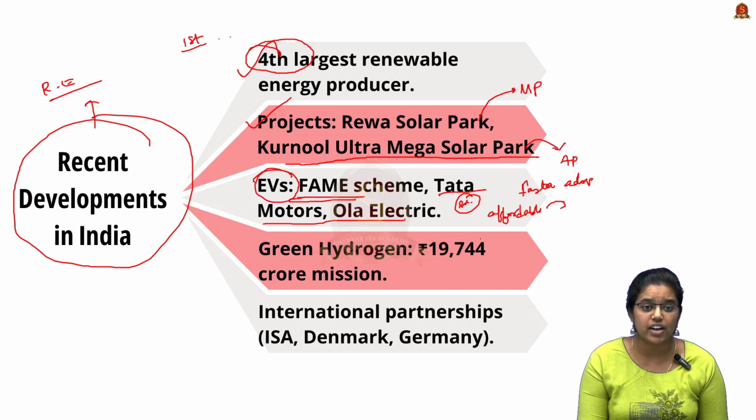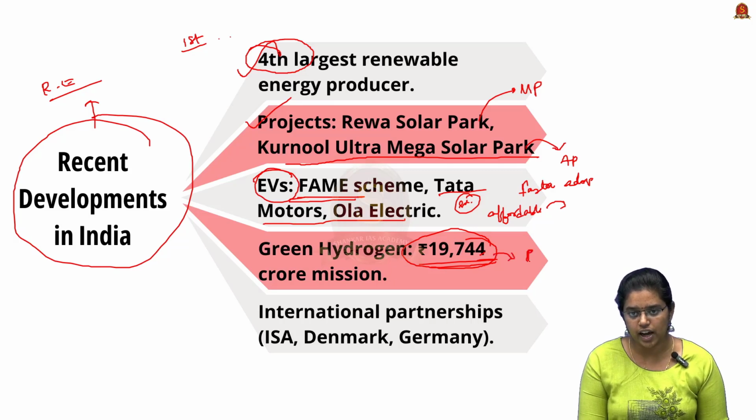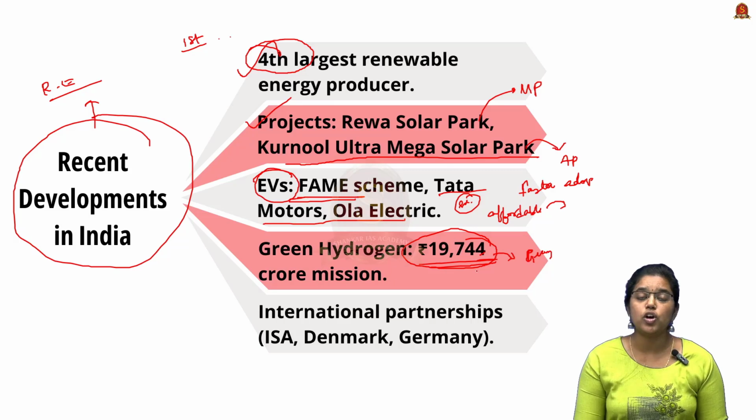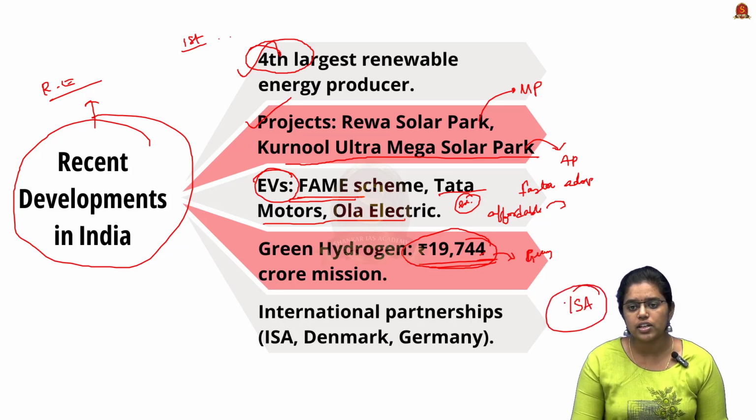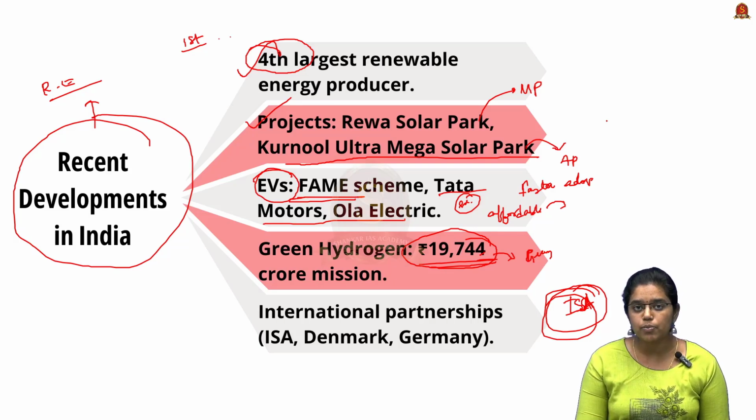We also have the National Green Hydrogen Mission. Our government has allocated almost 19,744 crores for the production of green hydrogen in India. We also have international partnerships with countries like Denmark and Germany to promote the production of renewable energy. We are also members of the International Solar Alliance. So these are the initiatives taken by the Indian government to develop renewable energy production and usage in India.